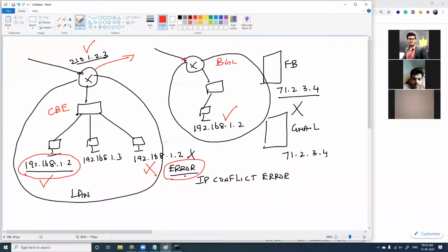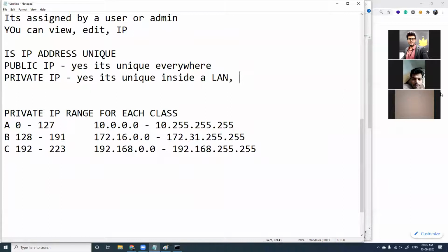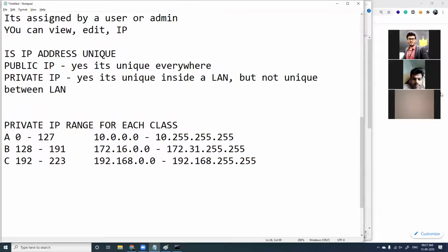So private IP address, it is unique inside a LAN. Inside a LAN, it is unique, but not unique between LANs. Between two different LANs, private IP address is not unique. Inside LAN, but not unique between LANs, right? I hope you understood this.